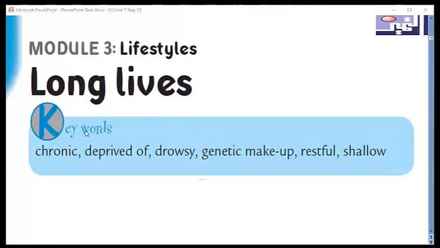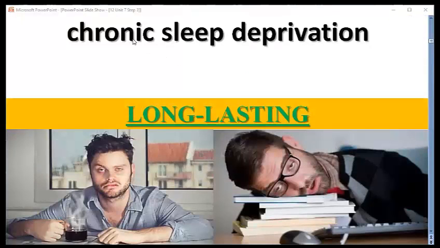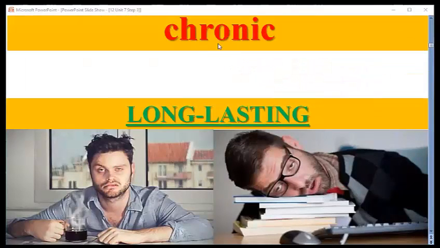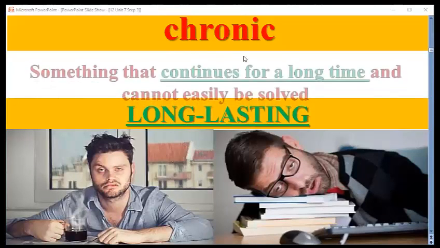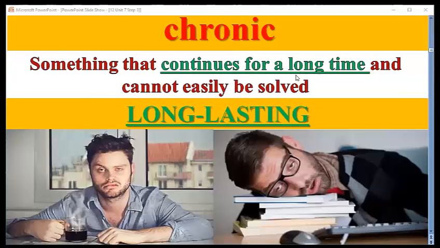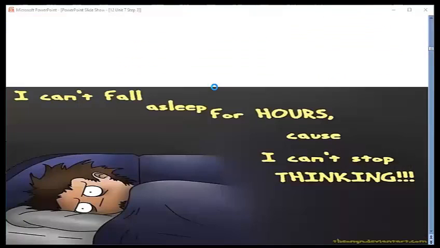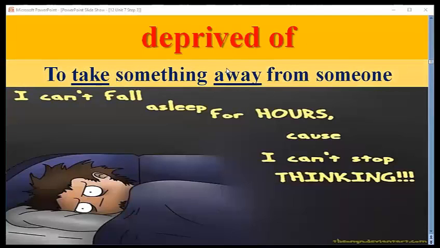We have some keywords like chronic, deprived of, drowsy, genetic makeup, restful, and shallow. Let's try to present them quickly, dear students. Here we have chronic, sleep deprivation. Chronic here means something which continues for a long time, or we can describe it as long-lasting. So chronic means continuous for a long time. This is an adjective. The next one is deprived of: taking something away from someone.